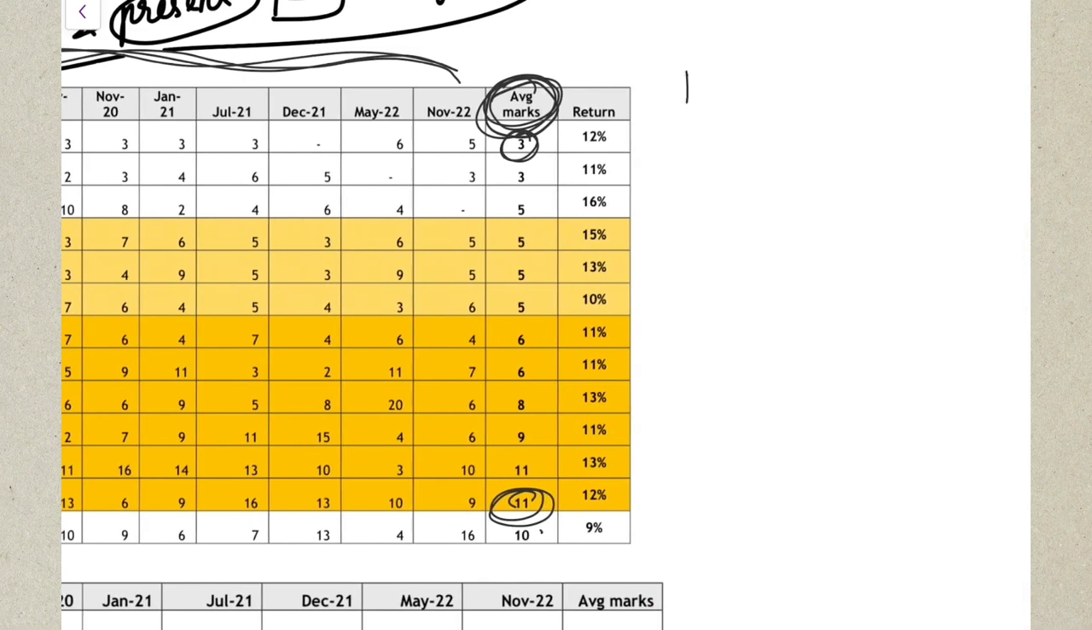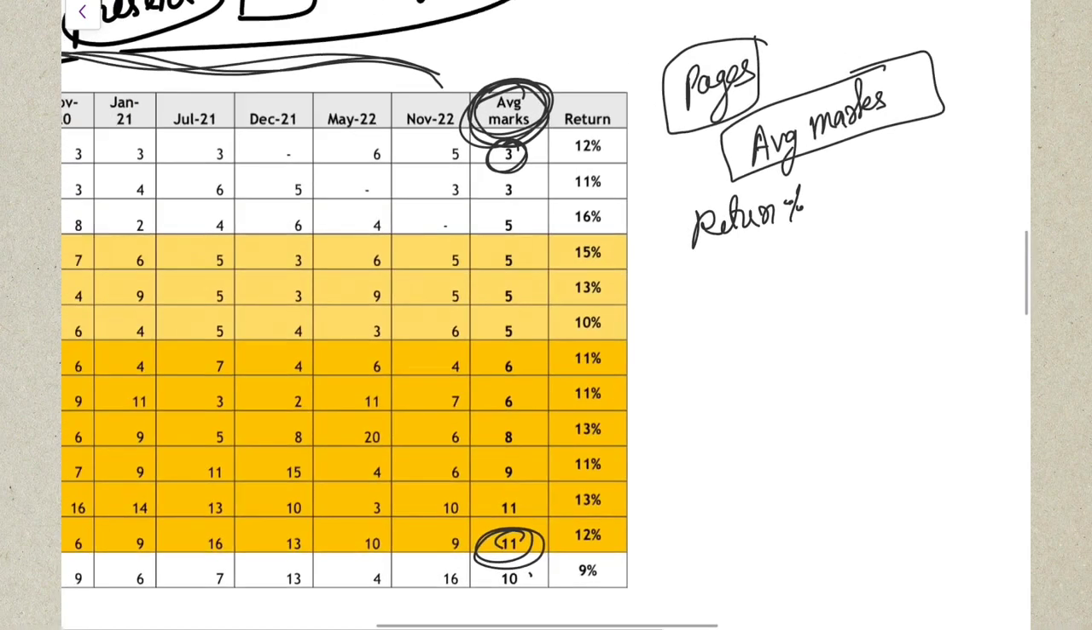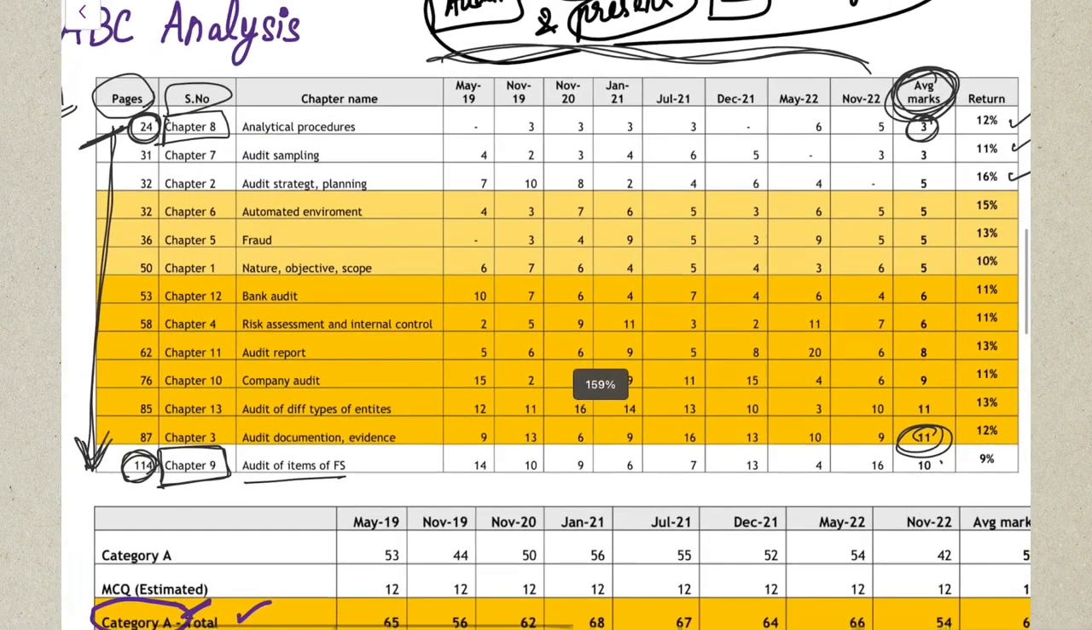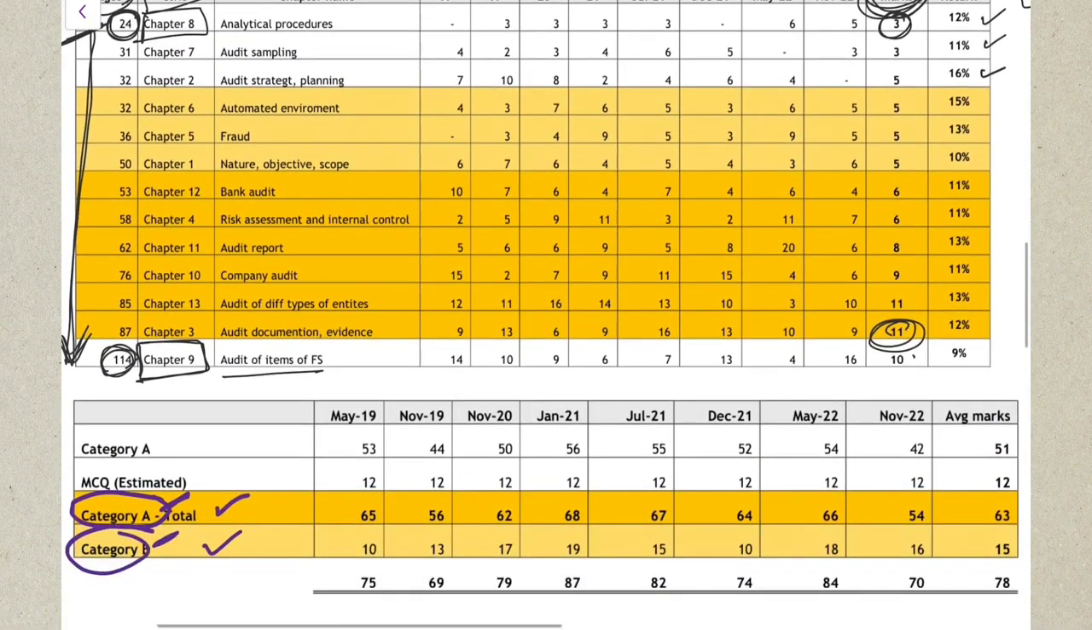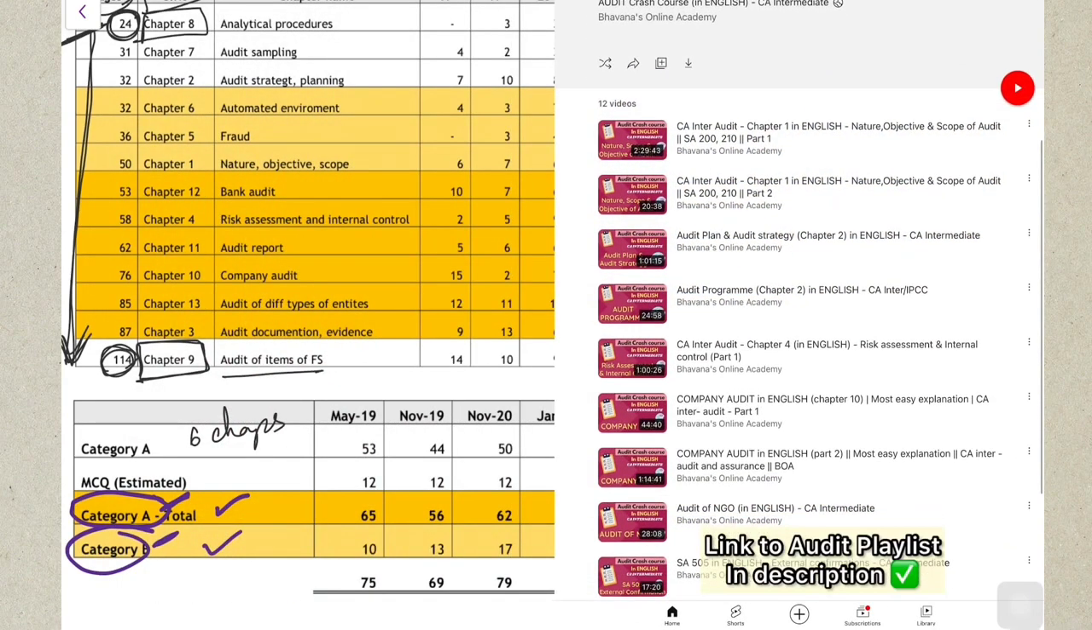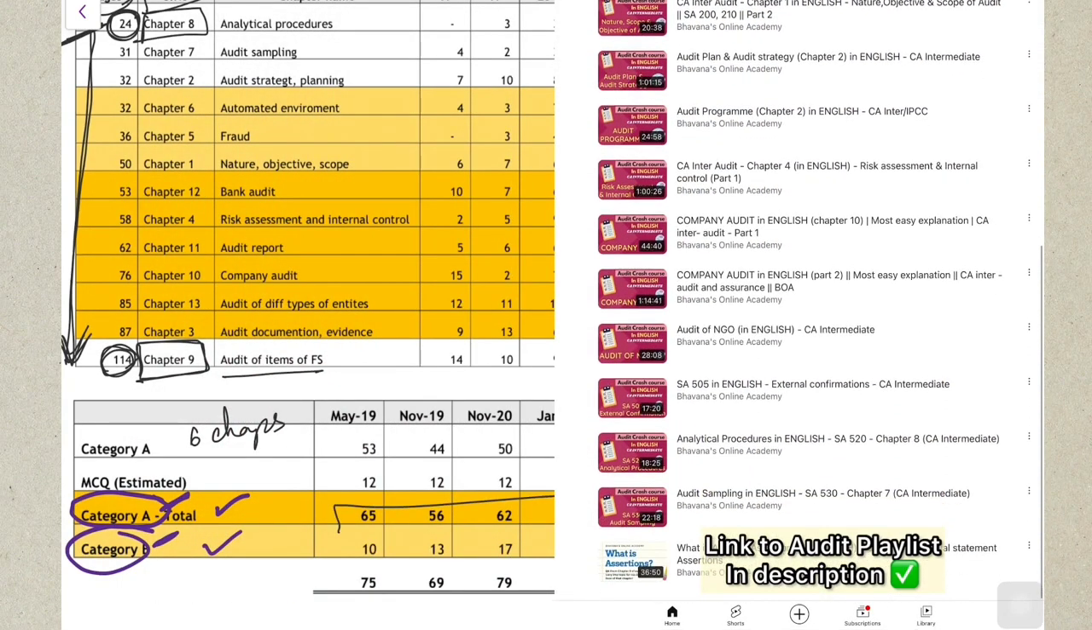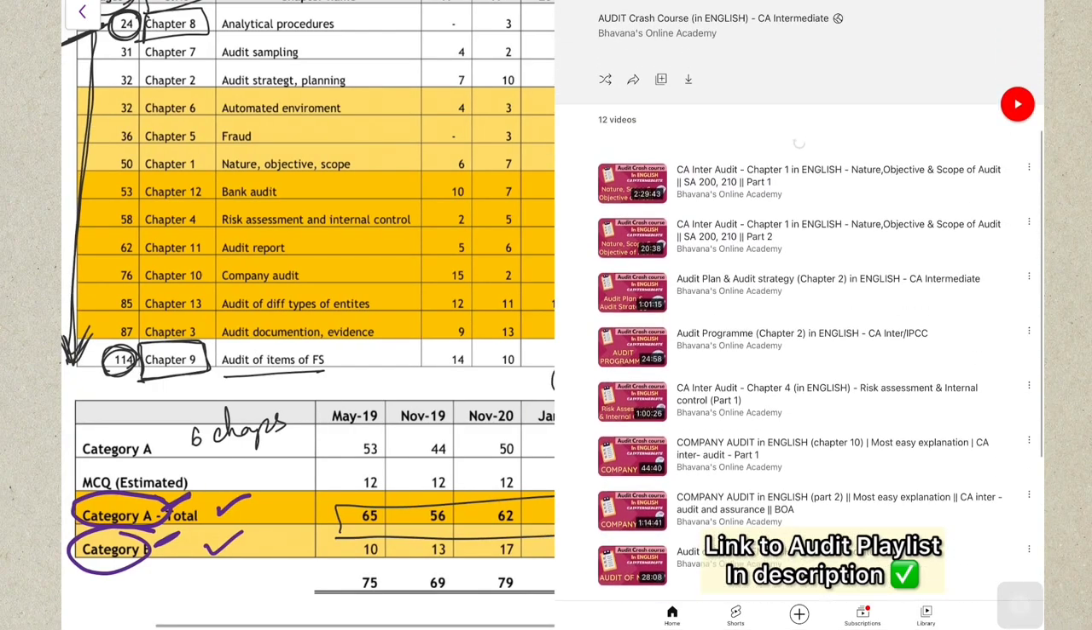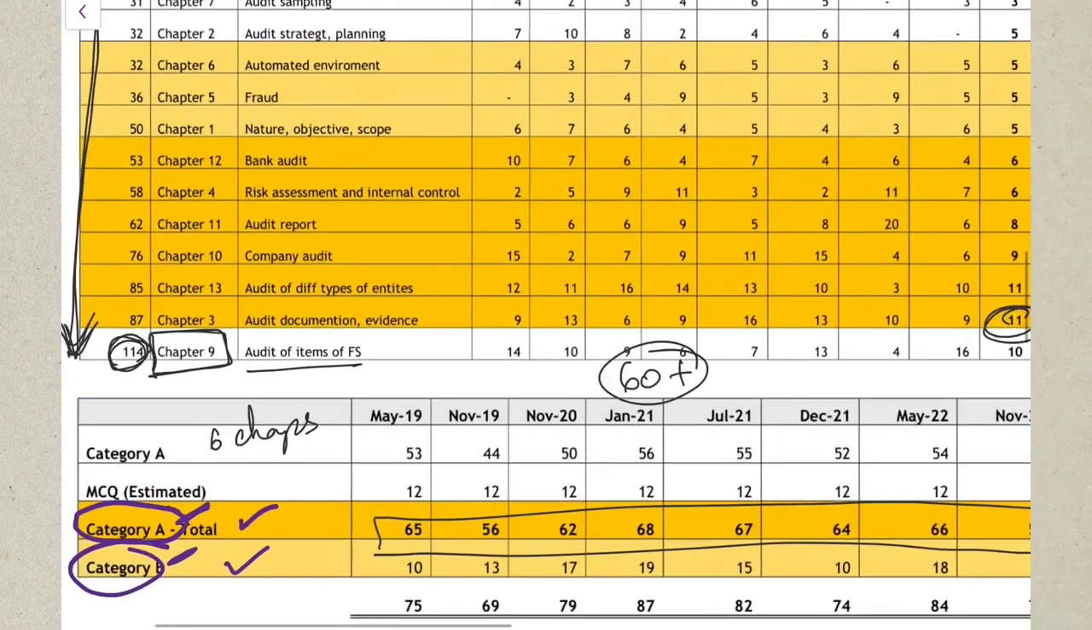Based on the number of pages in the ICAI study material and the average marks asked in your examination, I have come up with a return percentage. That means if I read this number of pages, then how many marks am I getting against it? So the returns I have noted down here. And based on the returns, I have come up with 6 important category A chapters, which will help you easily fetch 60 marks in your examination. Sure 60 marks you'll be able to get from these 6 chapters. So first, your module 2 chapters, which are bank audit, audit report, company audit, and audit of different types of entities.